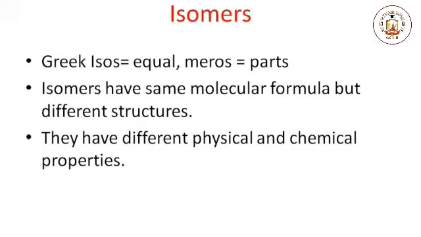Isomer is a Greek word. Iso means equal, mers means parts. Isomers have the same molecular formulas, but they have different structures. Due to their different structures, they have different physical and chemical properties.